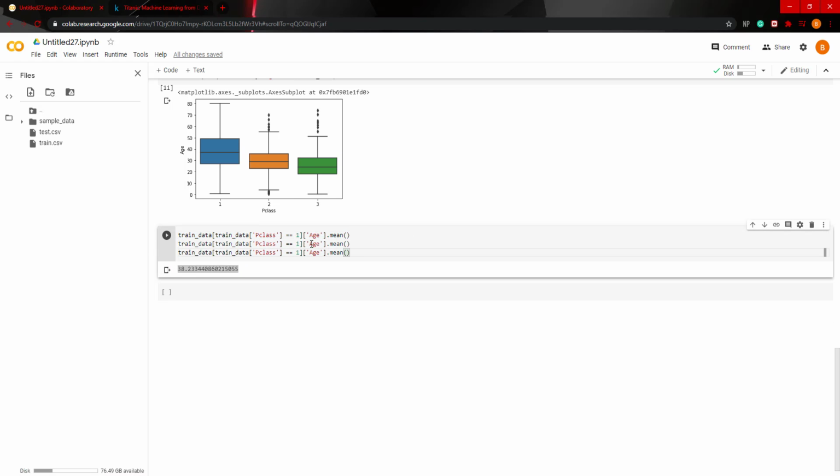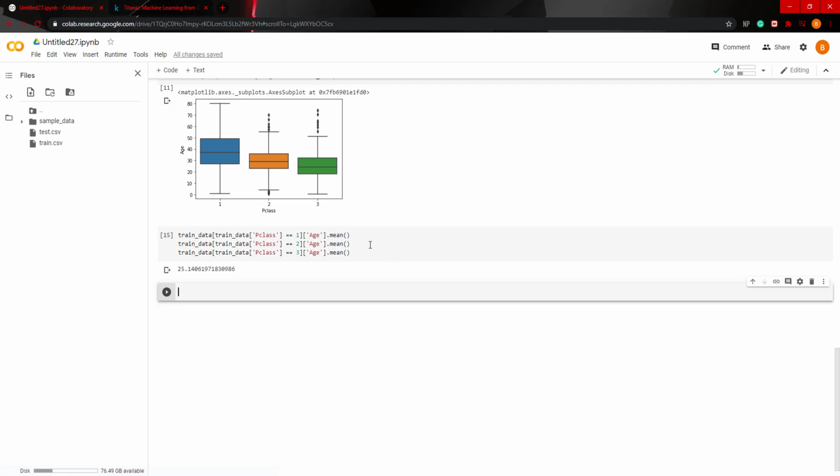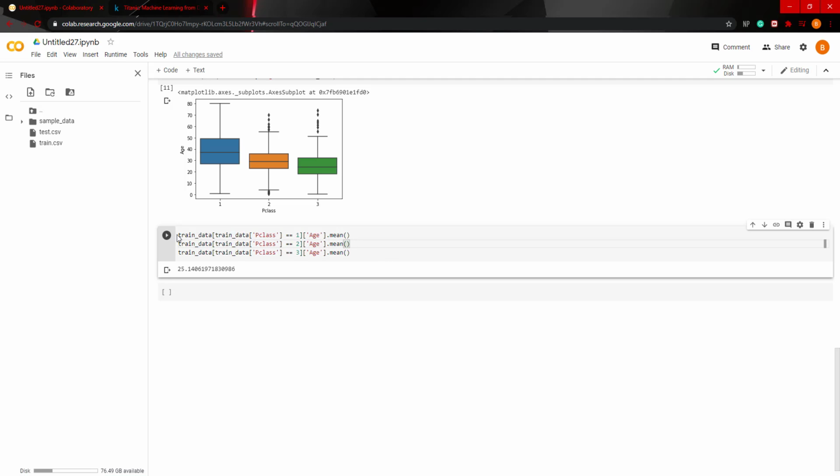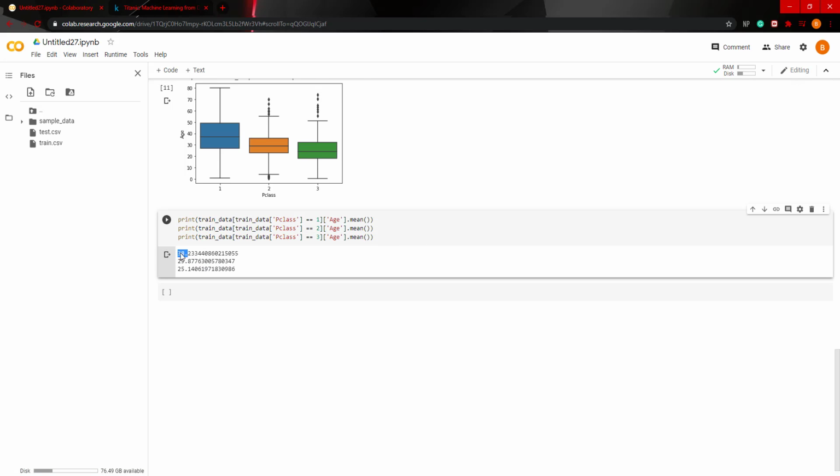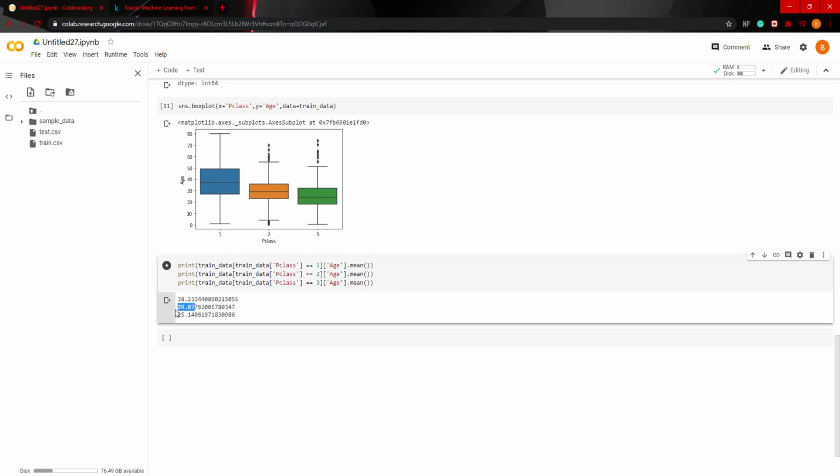And then do the same thing for the other classes, so 2, 3. And actually, to visualize it, you put print. And we get 38 as average age in the first class, 29 in the second class, and 25 in the third class.